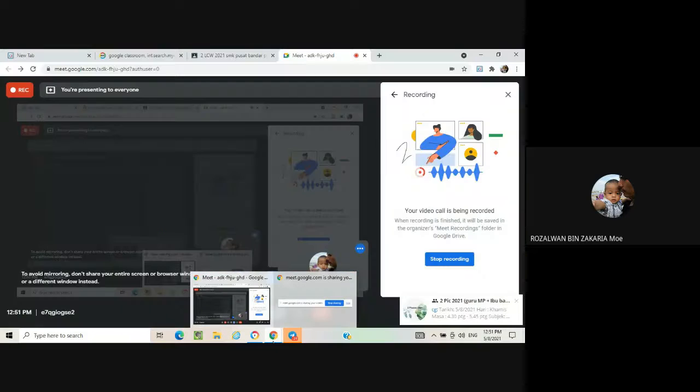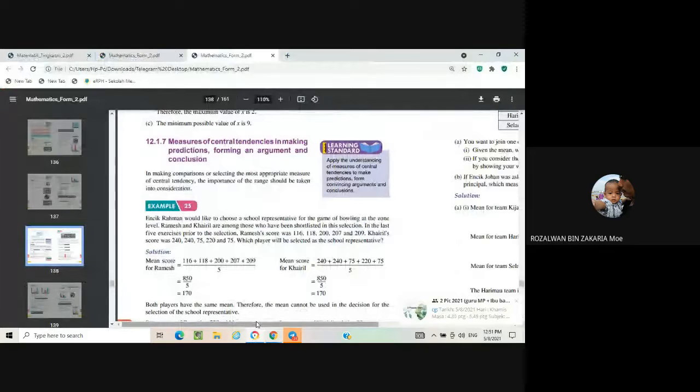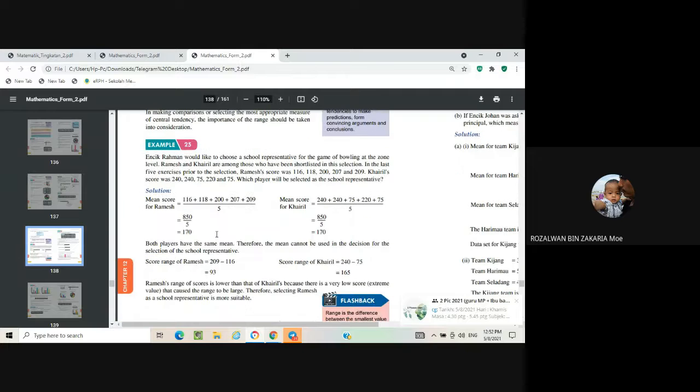Okay, for our lesson today, I will continue our lesson for the subtopic 12.1.7, measures of central tendency in making prediction, forming an argument and conclusion. In making comparison or selecting the most appropriate measure of central tendency, the importance of the range should be taken into consideration. Now look at this Example 25.